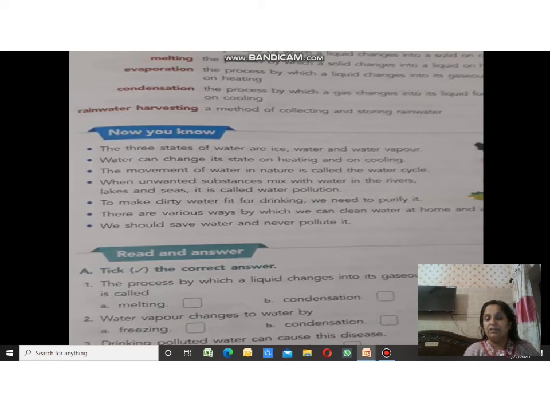There are various ways by which we can clean water at home and at school. We should save water and never pollute it. Should we throw unwanted substances in water? No, we should not throw unwanted substances in water.